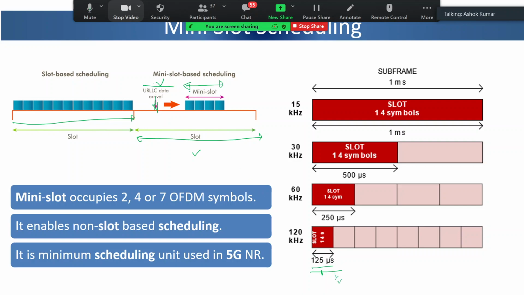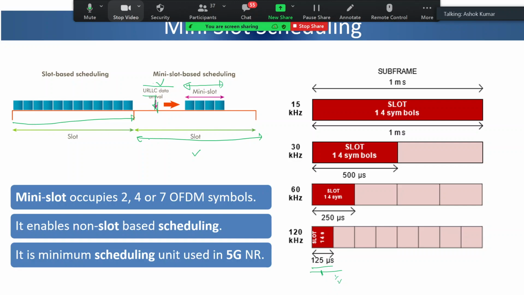Basically the concept of mini slot is that we are puncturing into an ongoing slot and allocating some of the symbols for carrying data, particularly of URLLC type, time sensitive. So this is the concept of mini slot.